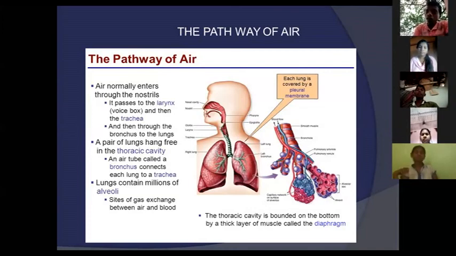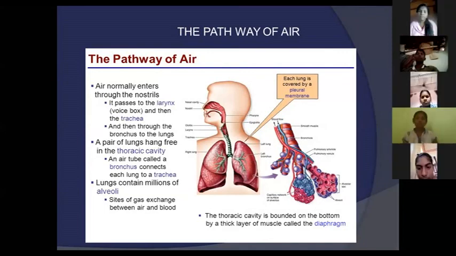Next, the lungs contain millions of alveoli. Our lungs contain millions of alveoli. They are the site of gas exchange between air and blood. The alveoli play the main role in the exchange of gases.